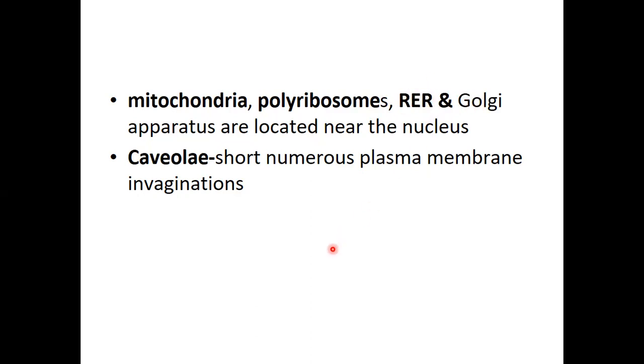Now, on the cell membrane, remember when we were discussing skeletal muscle, we said that where the nerve cell comes close to the individual muscle cells, there are invaginations or folds on the sarcolemma, which is the cell membrane of the muscle cell. Here they are called caveolae. There we called them T-tubules.